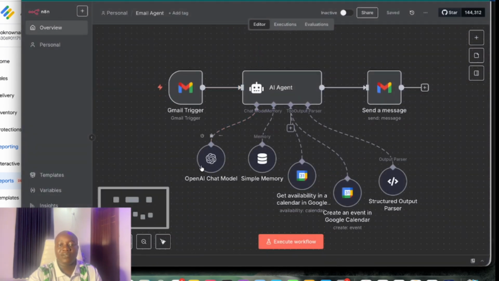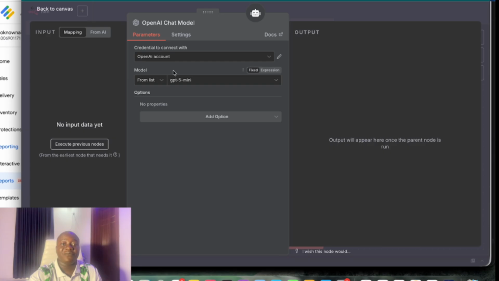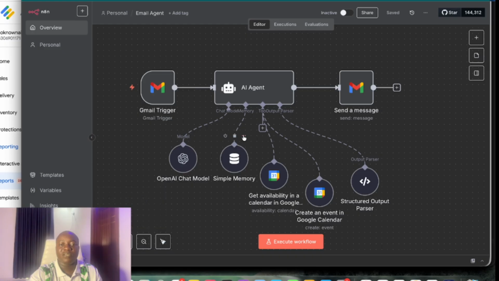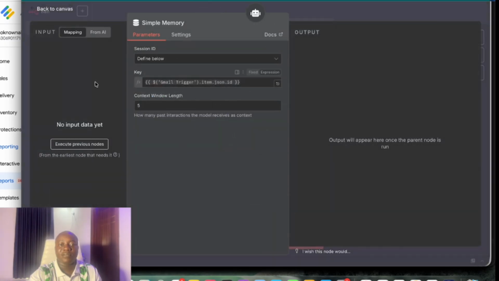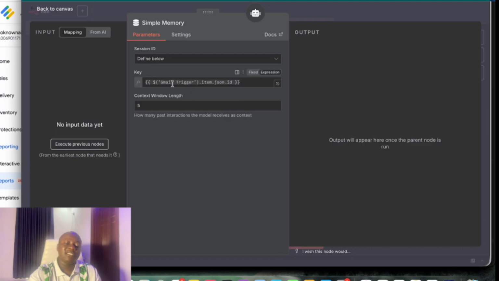The next thing I did is to give it a chat model. I'm using the OpenAI chat model there, and I'm using 4.1 mini. Then I added a memory to it. I'm using Simple Memory also, and I added this key in the build up. You are going to see where I get my key.